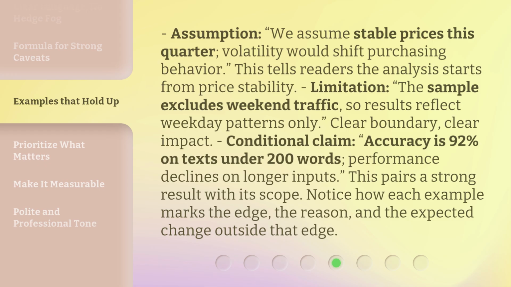Accuracy is 92% on texts under 200 words. Performance declines on longer inputs. This pairs a strong result with its scope. Notice how each example marks the edge, the reason, and the expected change outside that edge.